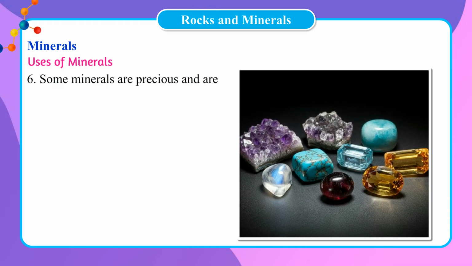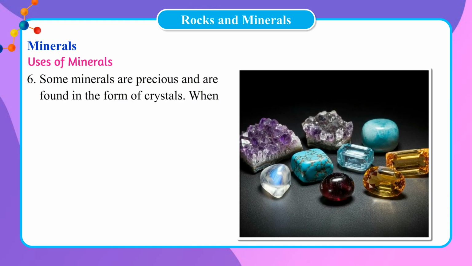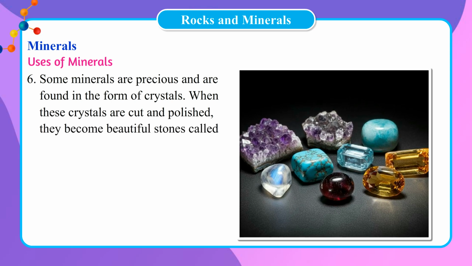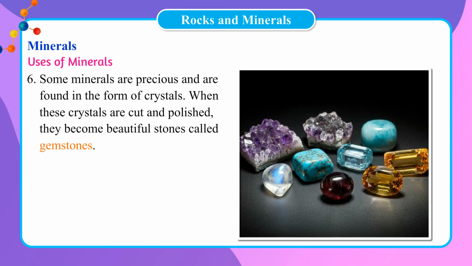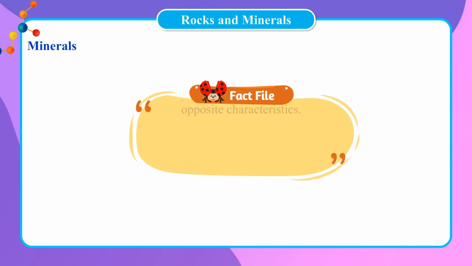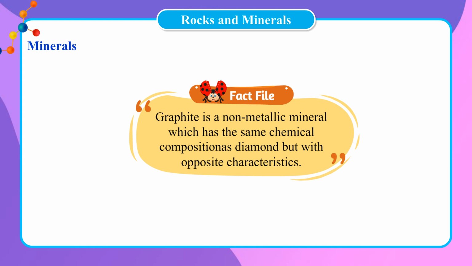6. Some minerals are precious and are found in the form of crystals. When these crystals are cut and polished, they become beautiful stones called gemstones. These are used in jewelry. Ruby, sapphire, emerald and diamond are some examples of gemstones. Fact file: graphite is a non-metallic mineral which has the same chemical composition as diamond but with opposite characteristics.